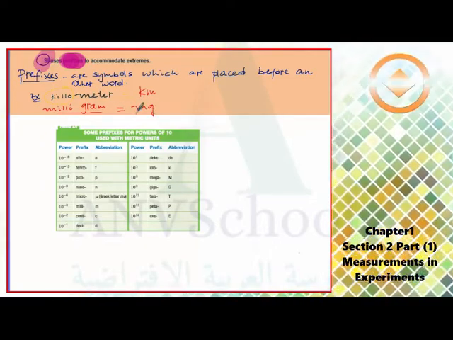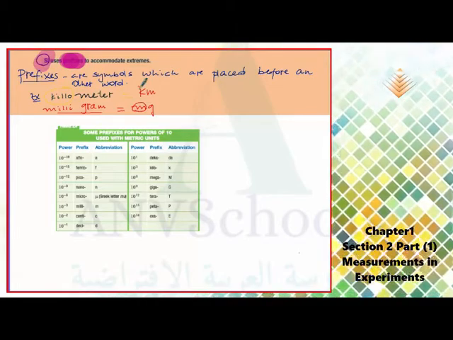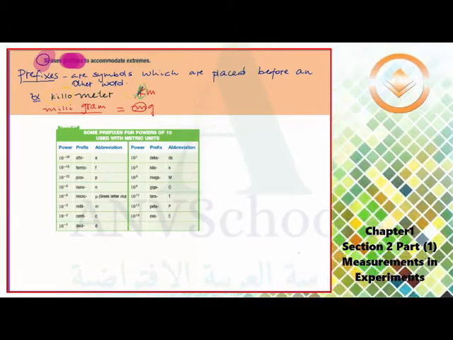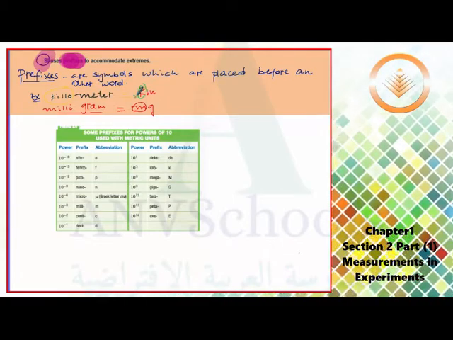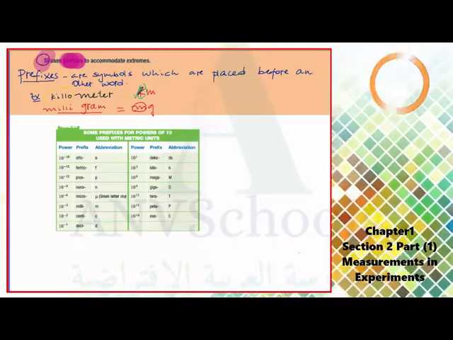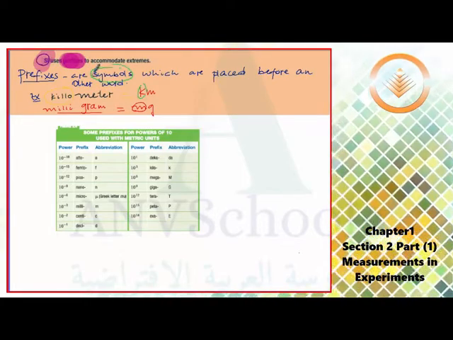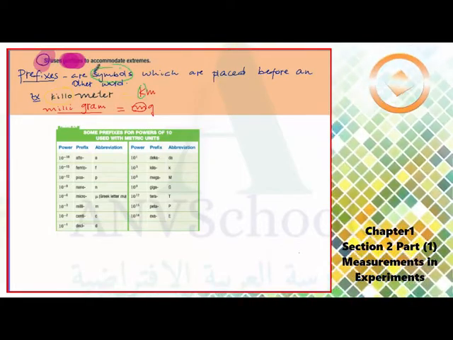So this m and this k are prefixes. Prefixes are symbols or words which are placed right in front of another word.